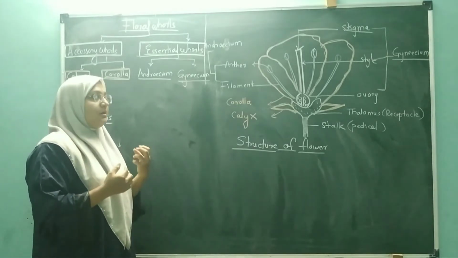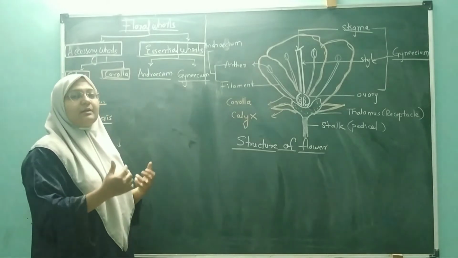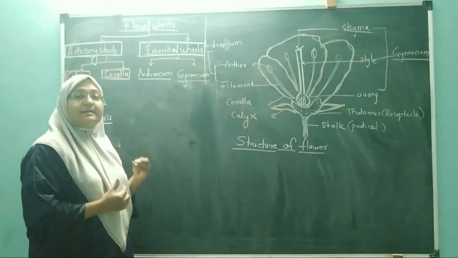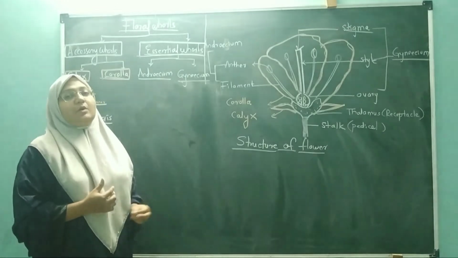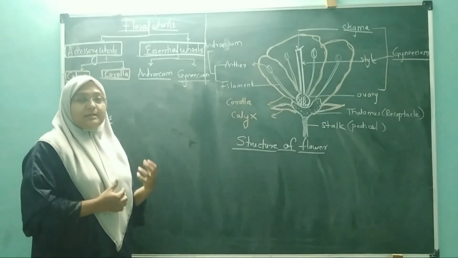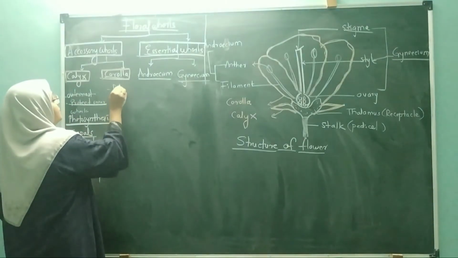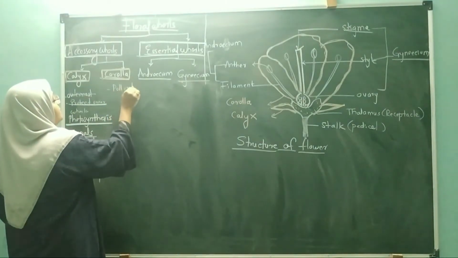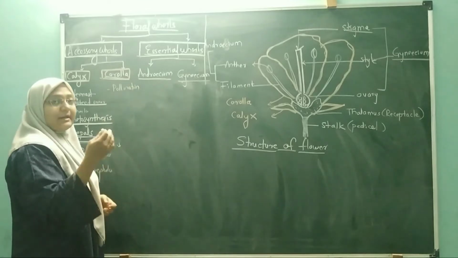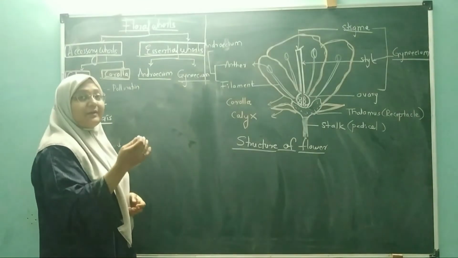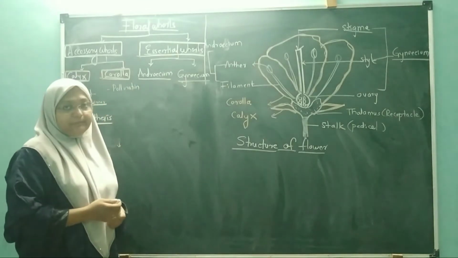Why the odor, smell and bright color? Because they attract insects and birds for pollination. Insects and birds are attracted, and they help in pollination. To attract pollinating agents, the corollas have fragrance and color.